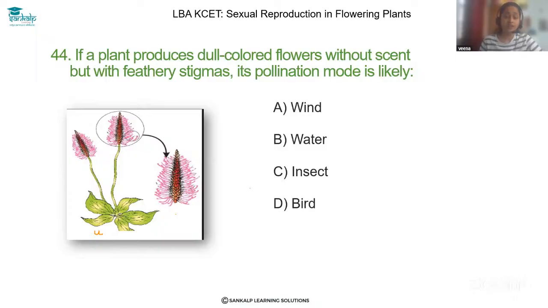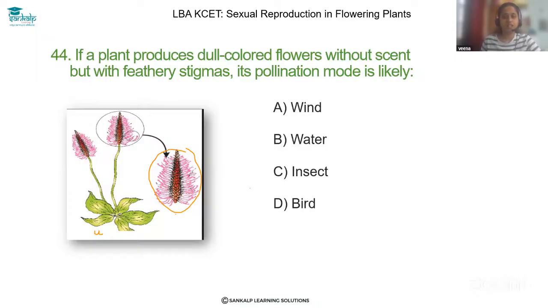But with feathery stigmas, what does that mean? Here the flower is the female one and it contains feathery stigmas. That means it is able to catch the pollen grains easily, so that's why it has feathery stigmas.